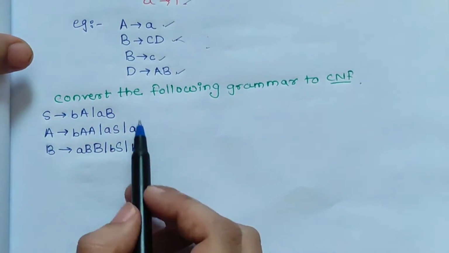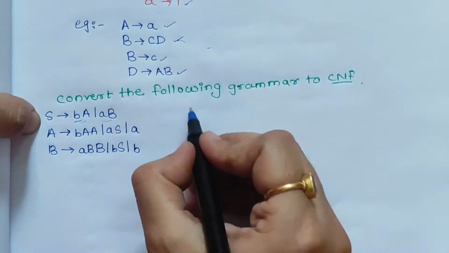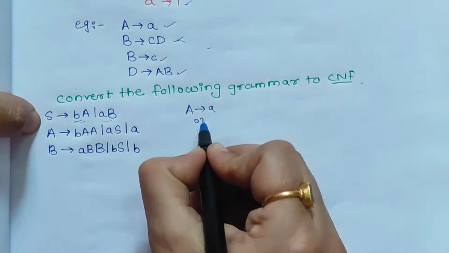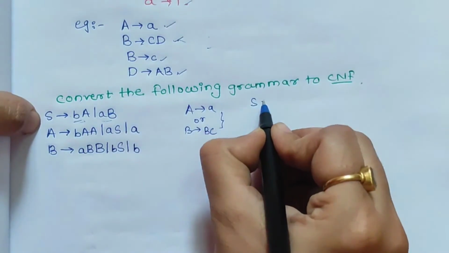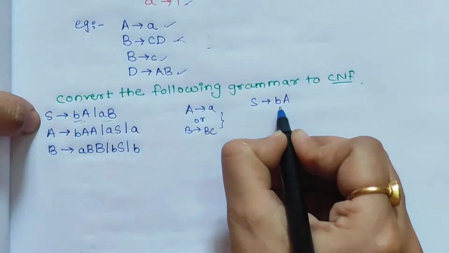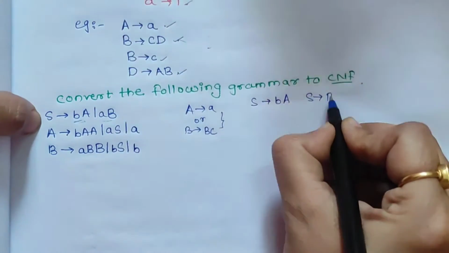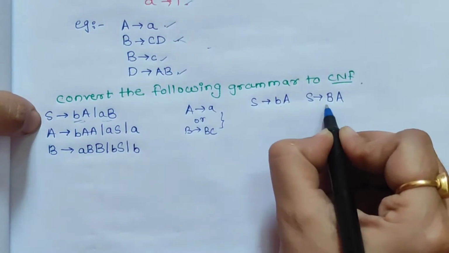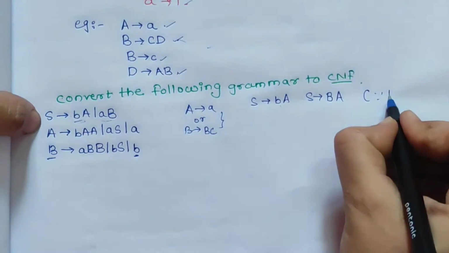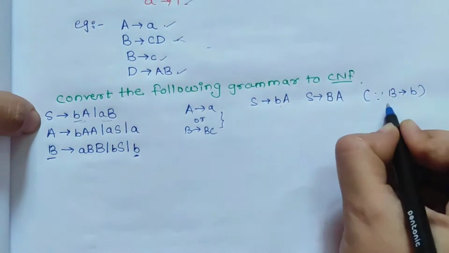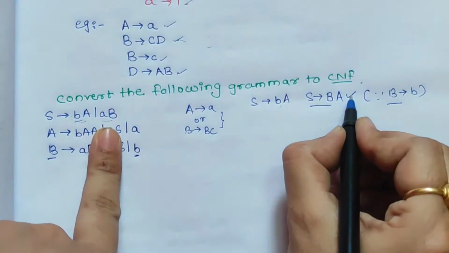So we are provided with this grammar. We have to bring all these productions into this format, that is A gives a or A gives BC. Initially S gives bA. This can be replaced as S gives BA. Why is it so? Because we have the production B gives b. So this replacement is possible here. So one rule we have generated in this format.